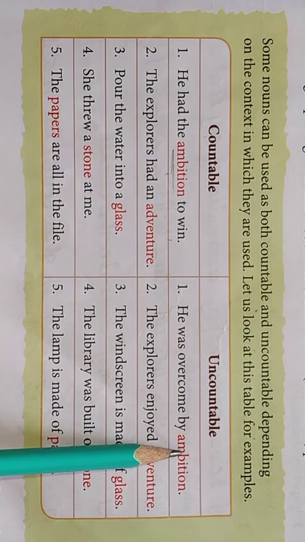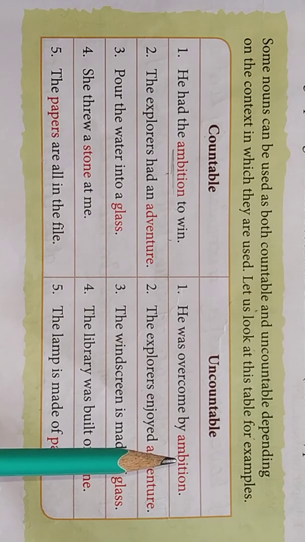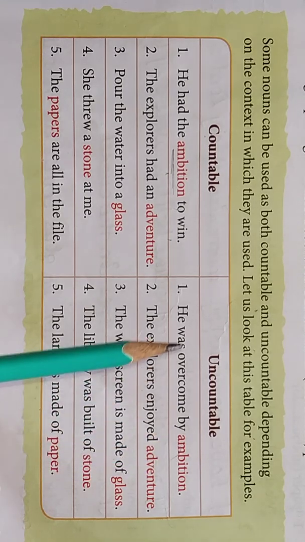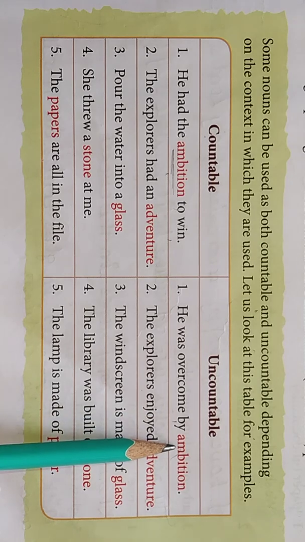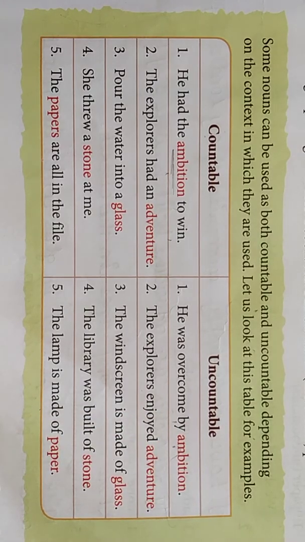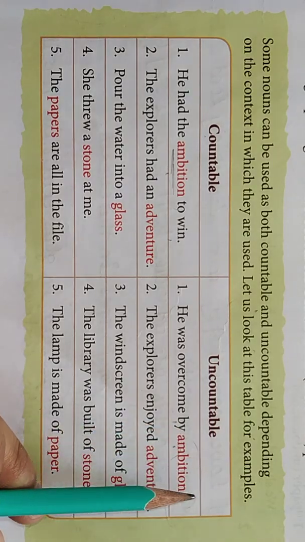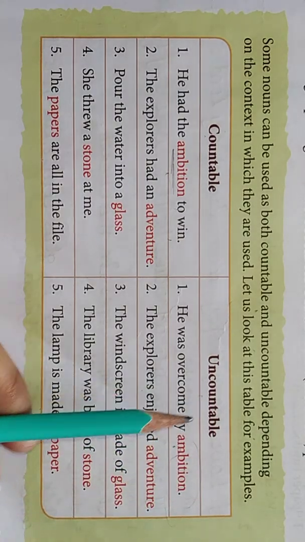But here we are talking about a particular situation of ambition. Someone had an ambition and it was lost. So he was overcome by ambition. When we say that someone is coming out of that wish, it means someone is coming out of that trouble, that suffering. That means it is working as a situation. So here it is uncountable.